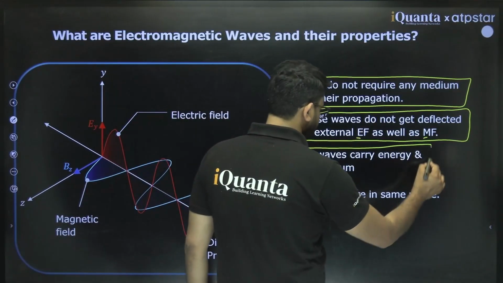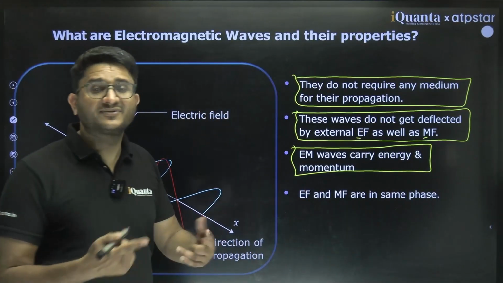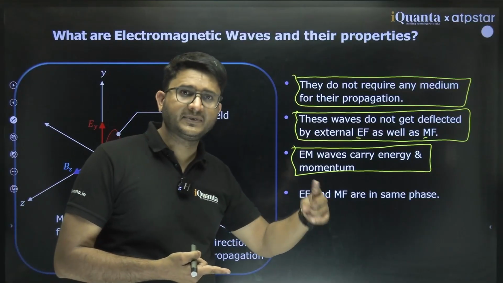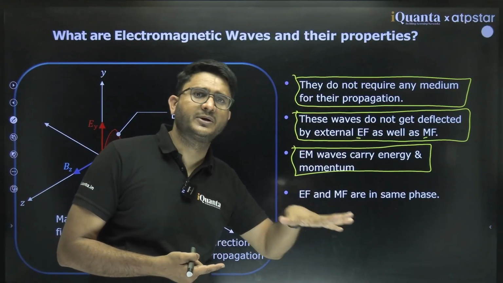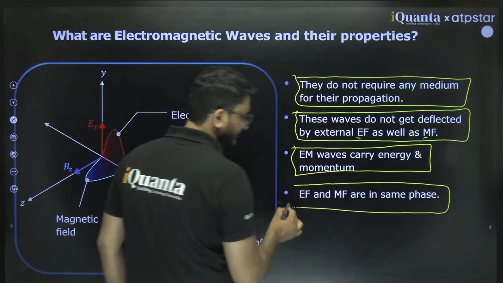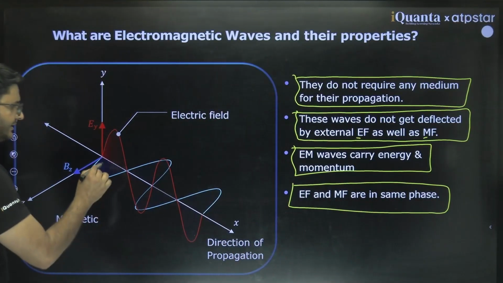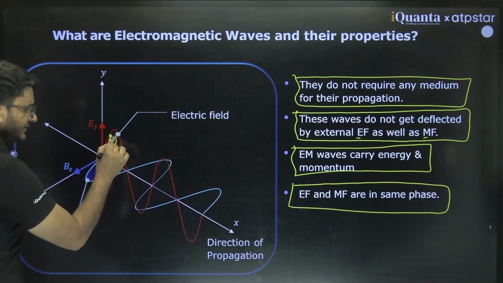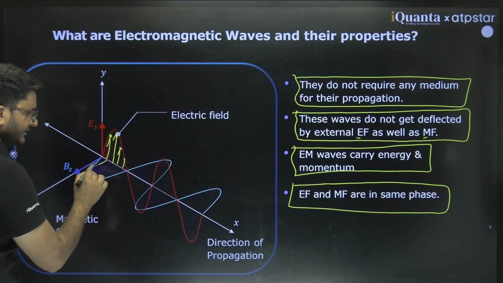EM waves carry both energy and momentum. They transfer energy and momentum. That's why they satisfy the definition of a wave, and they are in the same phase. Same phase means they are increasing at the same time and decreasing at the same time.